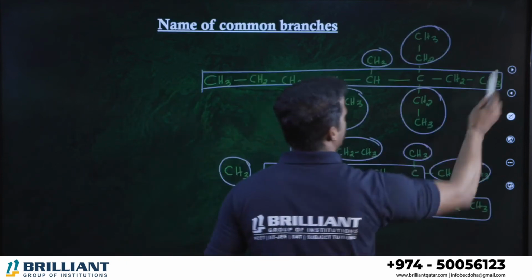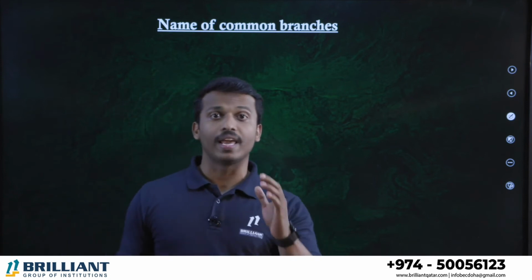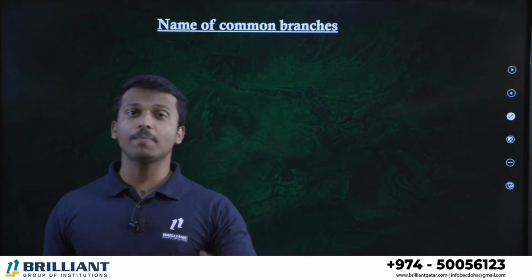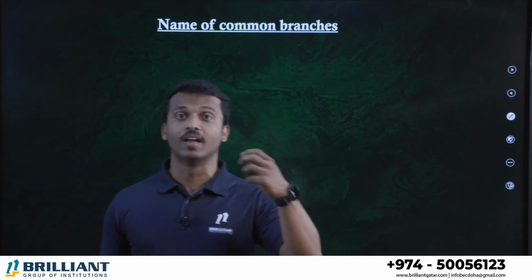Clear, all of you? How to identify the branches and also the parent chain? Next one. We are going to discuss a very important concept now, called naming of branches. So many branches are there in an organic compound. So how to name them in organic nomenclature?